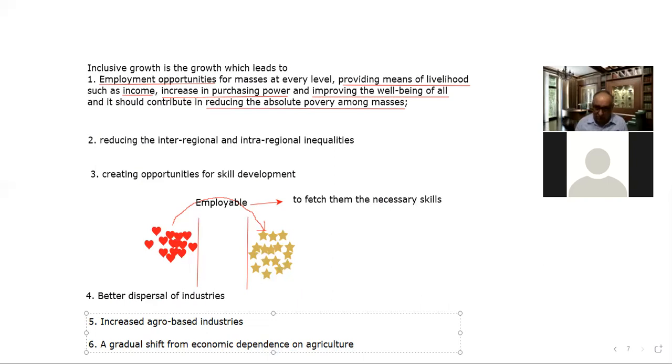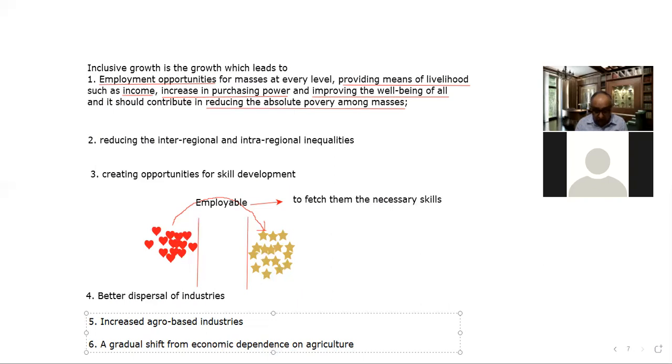How to eliminate child labor from the country? That is a social evil and a challenge before us. The orthodox mindset, how to set it right, is also another challenge. Women empowerment is another challenge. And eradication of regional disparities is also another challenge.